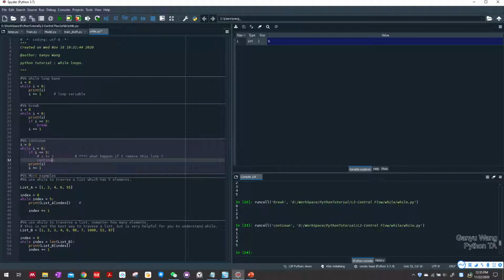I did not change the loop variable, so the computer will be stuck in while true. This short example may help you understand the concept of while.